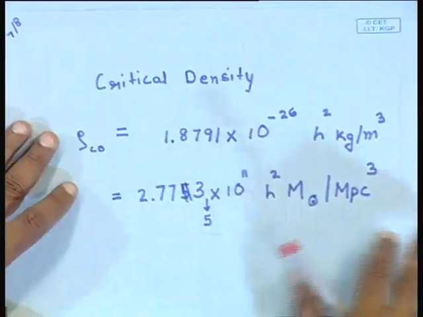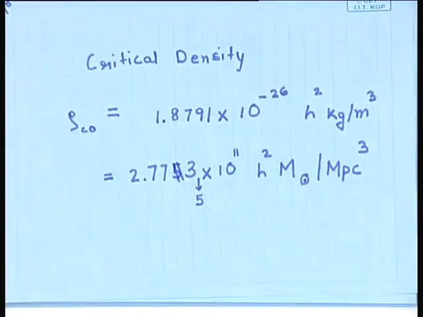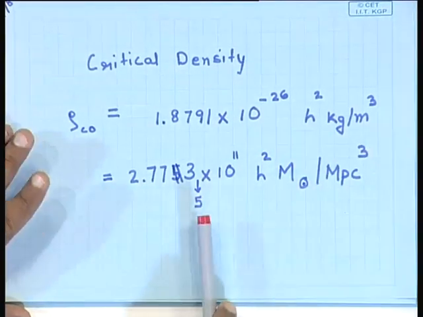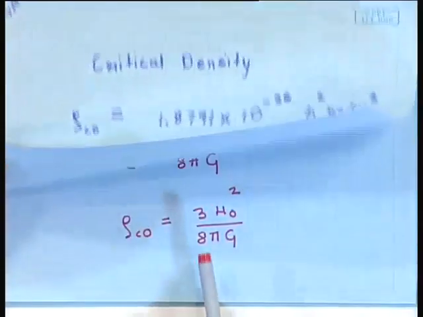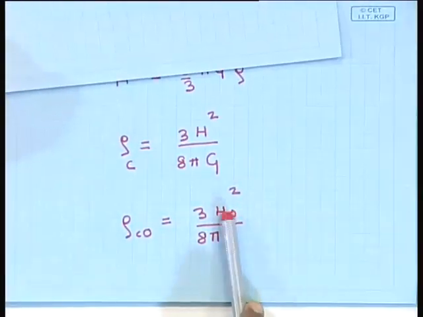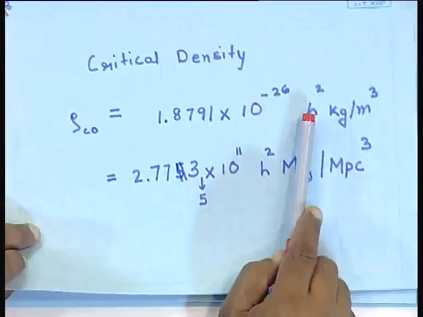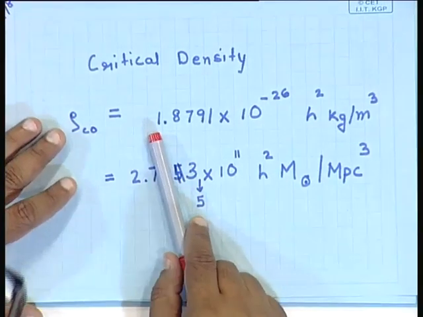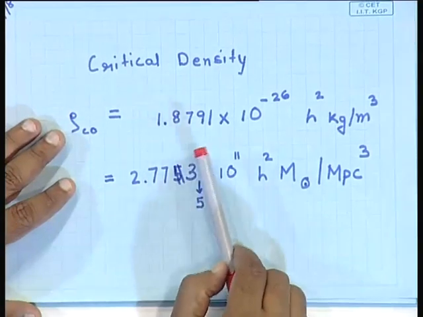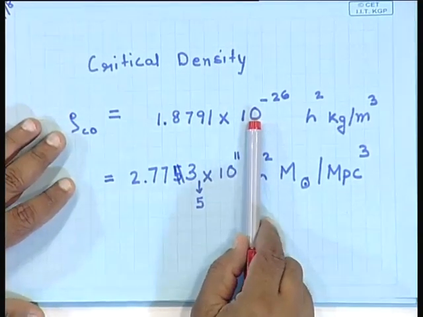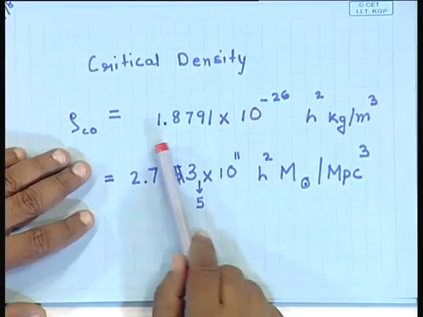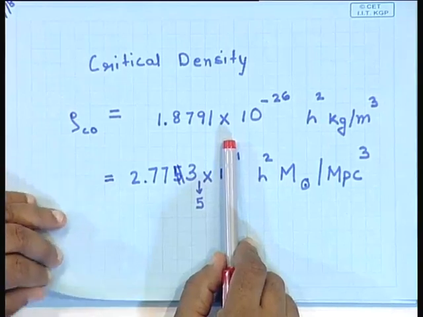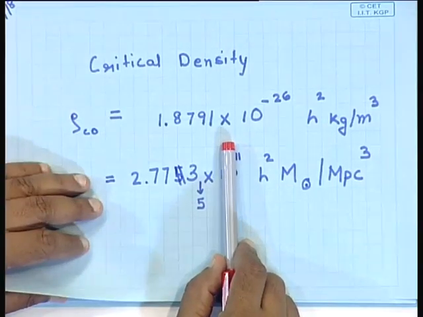Let me show you the value of the critical density of the universe. If you express it in kgs per meter cube, and there is a small h occurring in the Hubble parameter, so there will be an h square over here, it turns out to be 1.8791 into 10 to the power minus 26. So, if the density of the universe is more than this value, then we live in a model where E is negative.